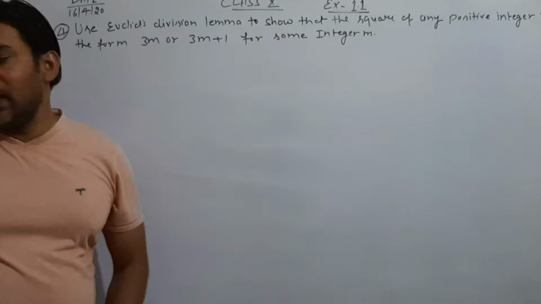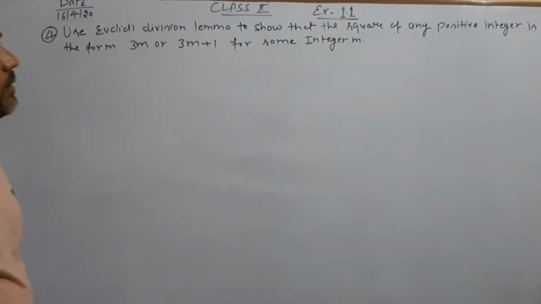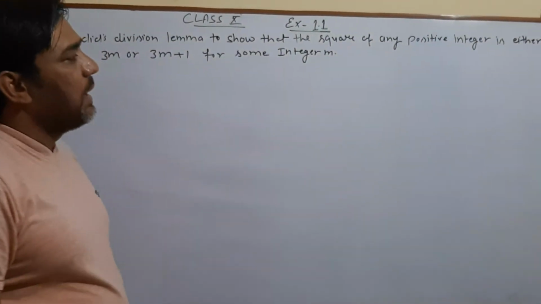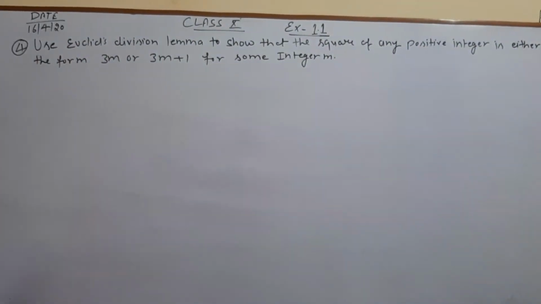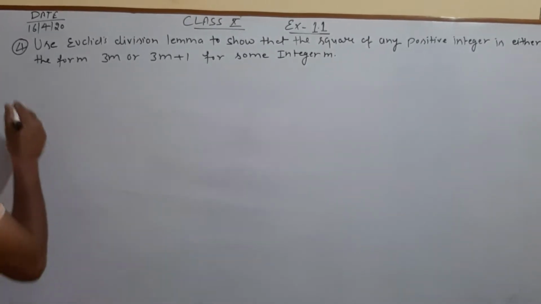So question number 4 I have written already here. Use Euclid's division lemma to show that the square of any positive integer is either of the form 3m or 3m plus 1 for some integer m. So the solution is